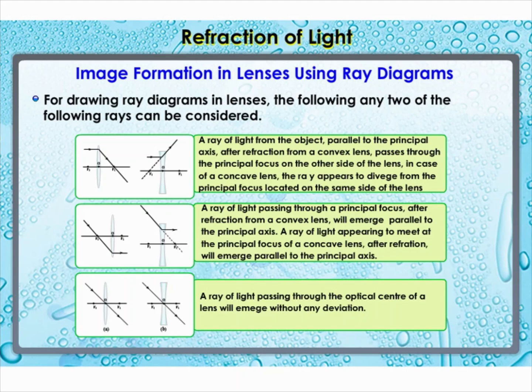1. A ray of light from the object parallel to the principal axis, after refraction from a convex lens, passes through the principal focus on the other side of the lens. In case of a concave lens, the ray appears to diverge from the principal focus located on the same side of the lens. 2. A ray of light passing through a principal focus, after refraction from a convex lens, will emerge parallel to the principal axis. 3. A ray of light passing through the optical center of a lens will emerge without any deviation.